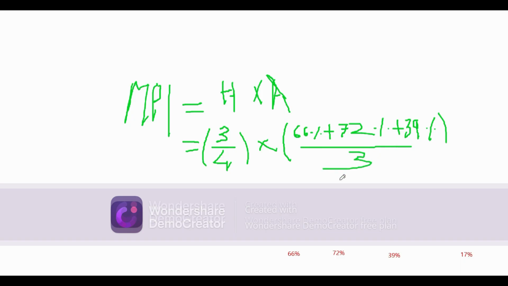Why 3? Because there are 3 individual households, and these are the scores of the individual households.